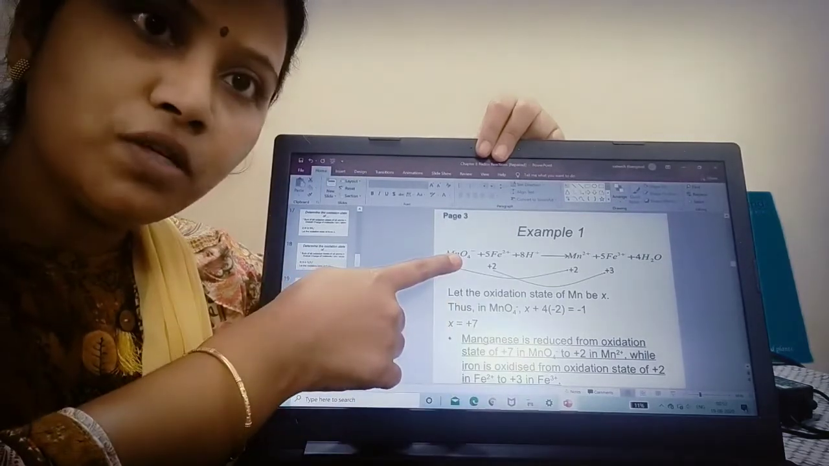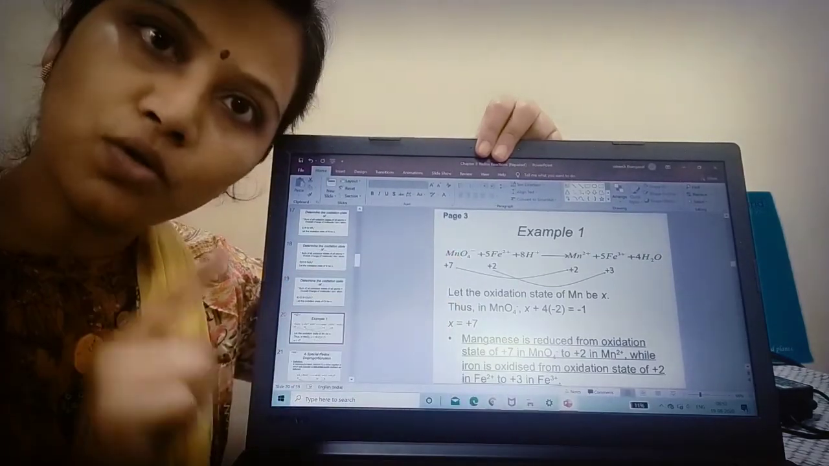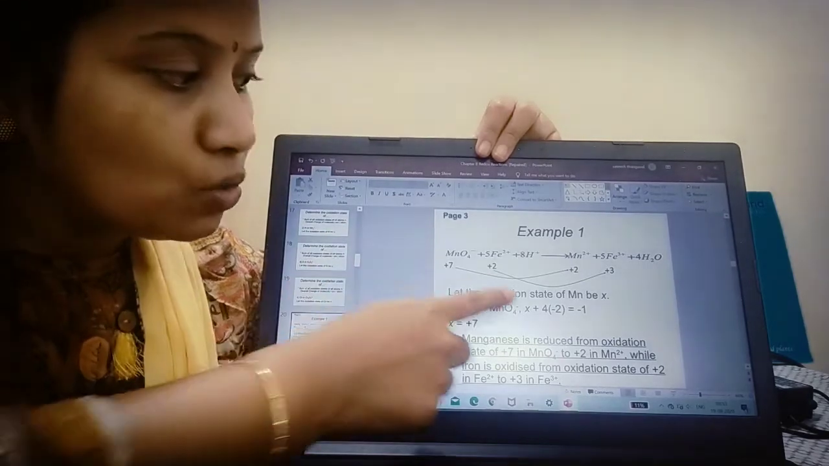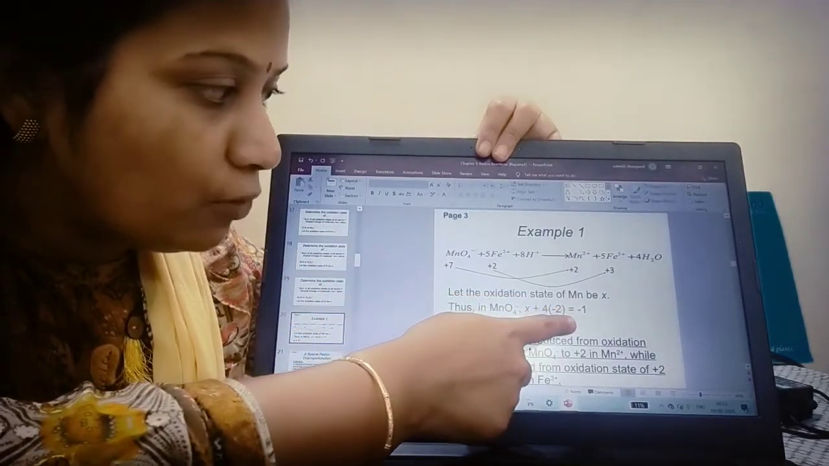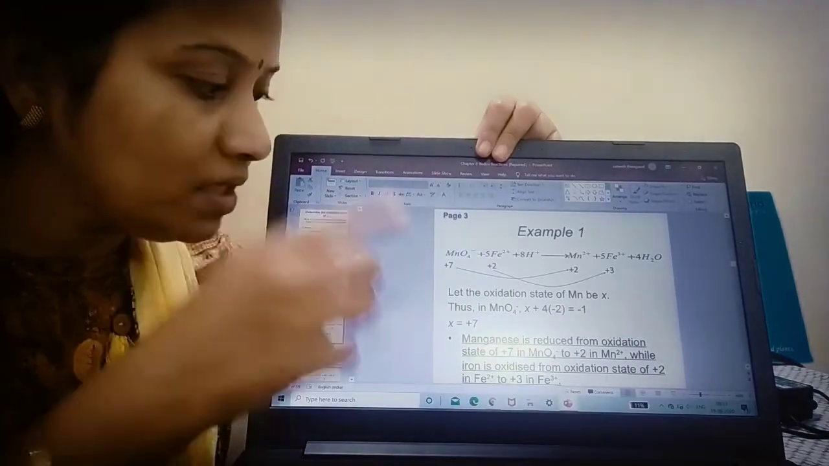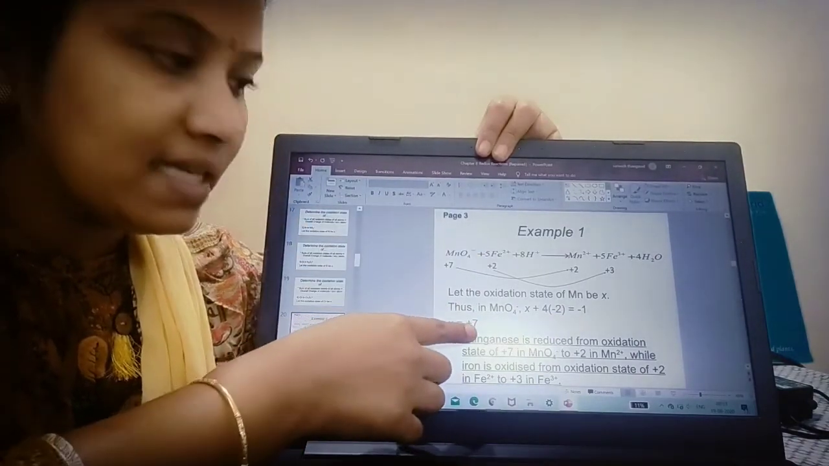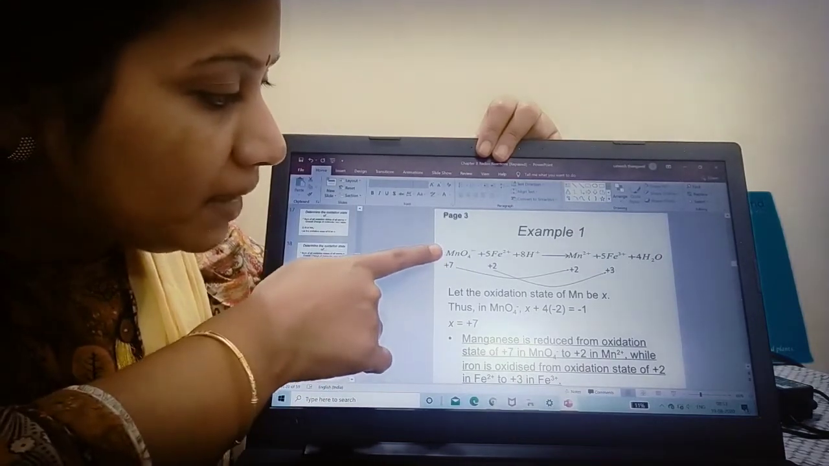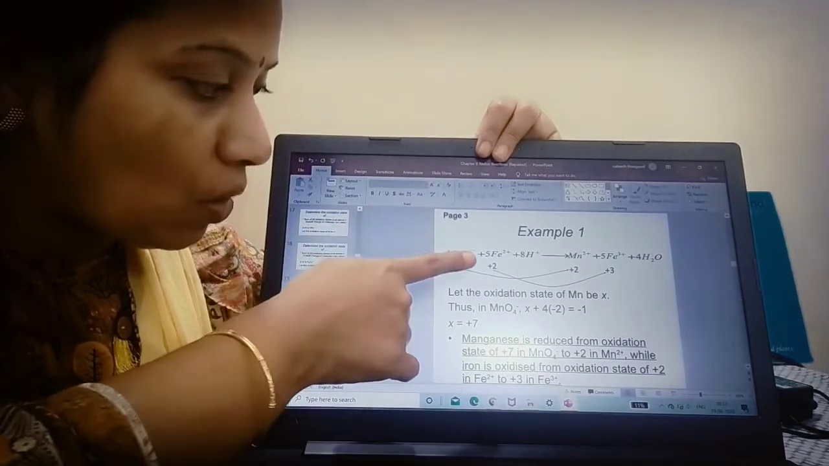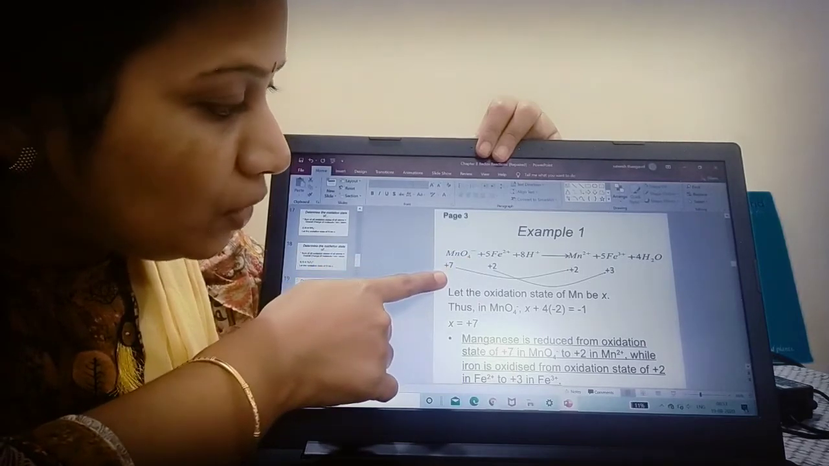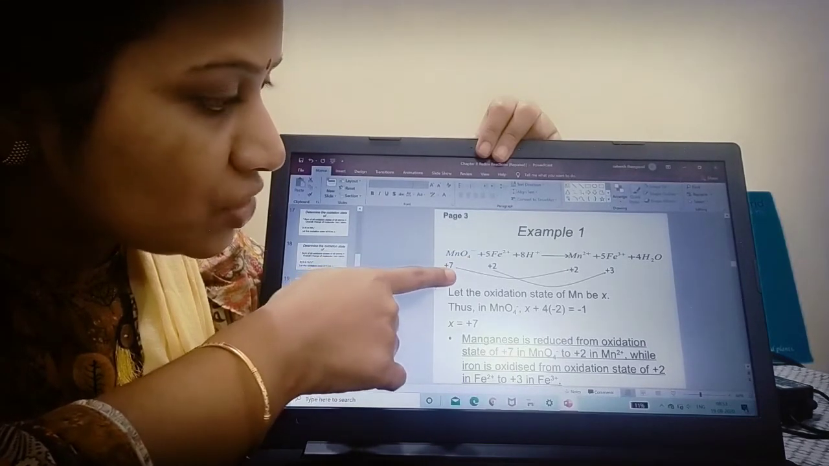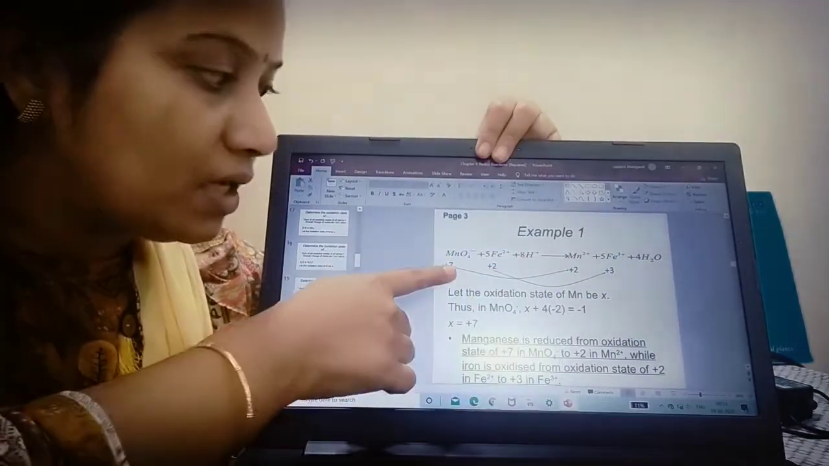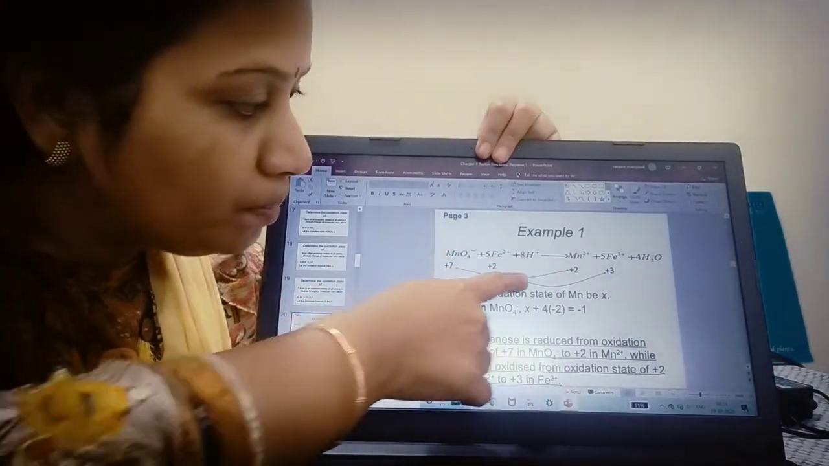How many atoms of oxygen are there? 4 are there. What is the oxidation state? -2. 4 into -2 is -8. So X minus 8 is equal to -1, the overall charge. From this I have calculated X as +7. So here manganese is reduced from +7 oxidation state to +2 oxidation state. It is reduced from +7 to +2.